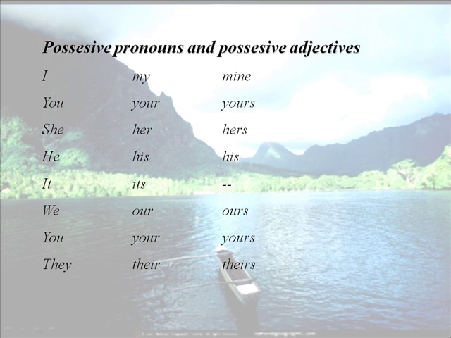To create or to write a statement or sentence, you have to remember that you have different kinds of devices or elements. Here we have some elements that we saw before: possessive pronouns and possessive adjectives. In the first row we have the pronouns, in the second possessive adjectives, and in the third we have possessive pronouns.